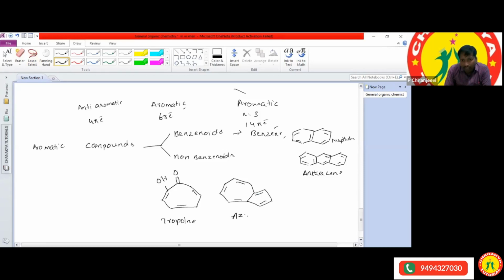This we can call as azulene. So these two we can call non-benzenoids because they do not have a benzene-like structure. If these two, propylone and azulene, are having benzene-like structures,